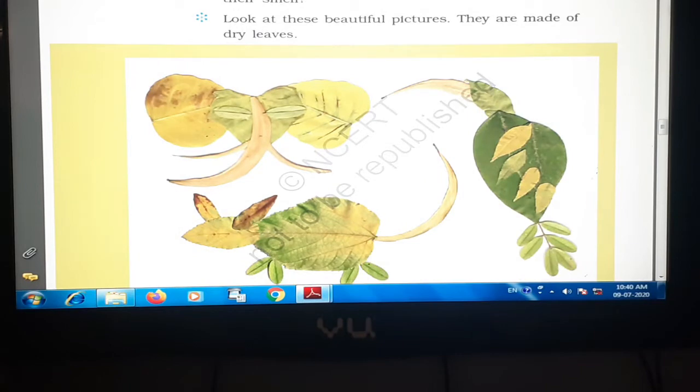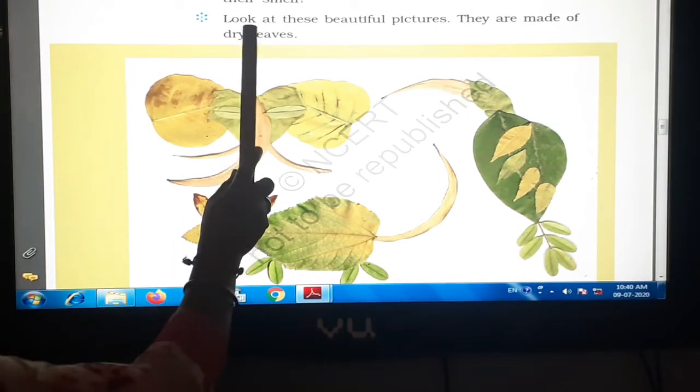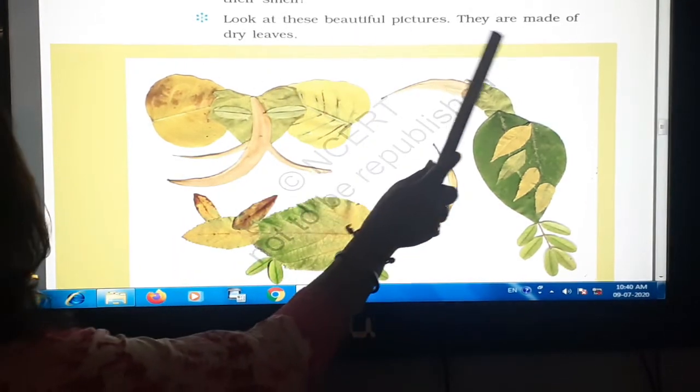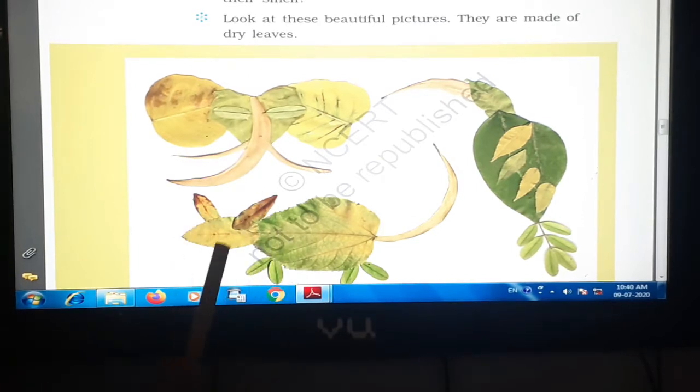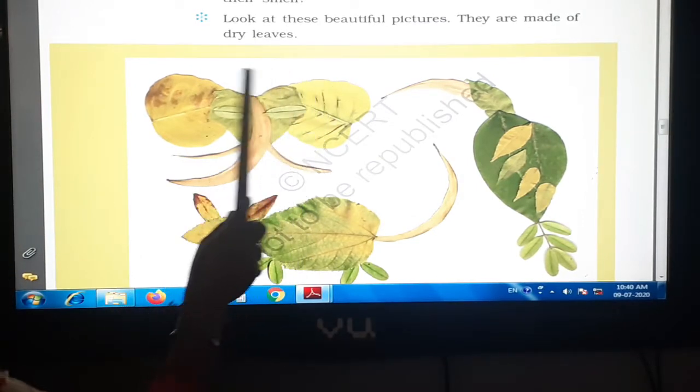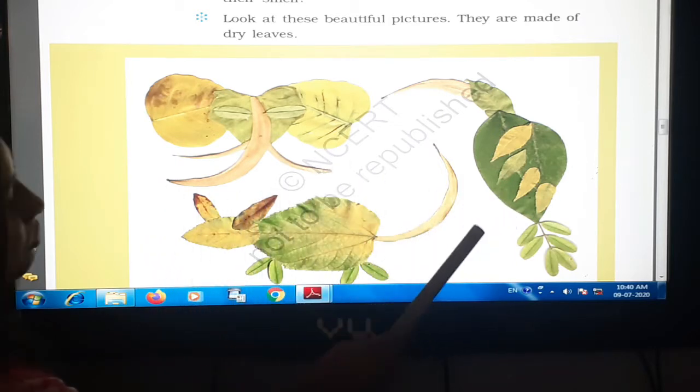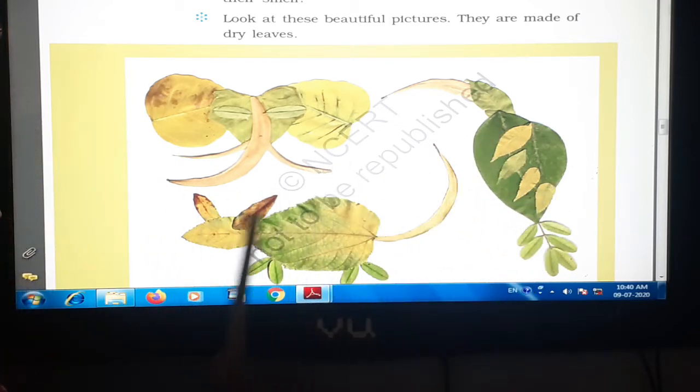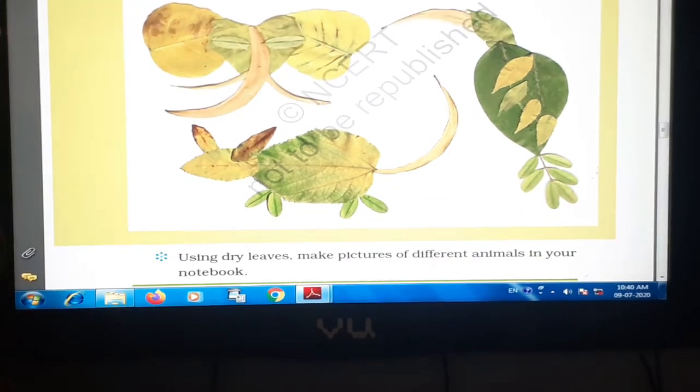Now see, the picture has been made over here. Look at these beautiful pictures. They are made of dry leaves. Dry leaves, जब leaves सूख जाते हैं, it's called dry. They have made a beautiful picture over here. See, in a textbook only, they have made it. Elephant, bird, rat. With the dry leaves, they have made the picture.